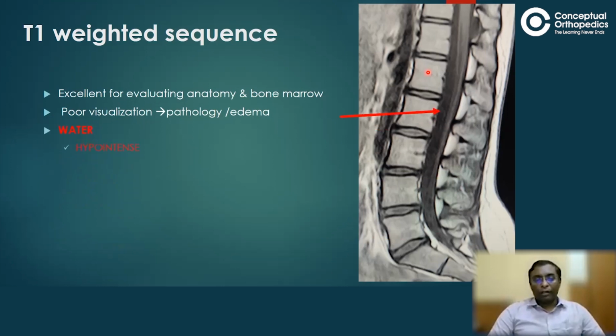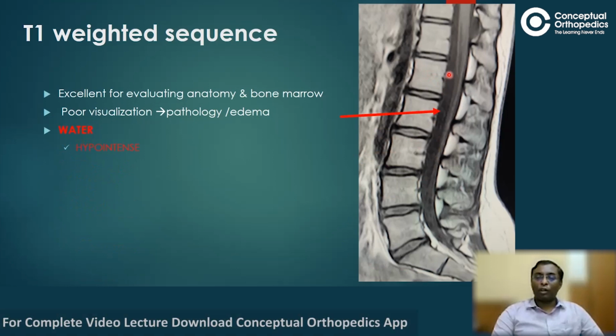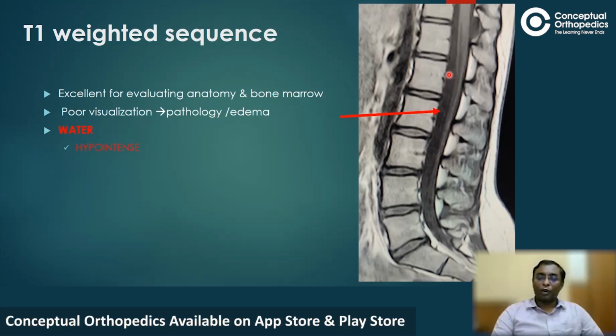3 things are very important when you try to analyze an MRI. Water, bone, and fat. How does water look in a T1 weighted sequence? Water appears dark or hypointense. And in the spine, where do we see water, friends? It's in the cerebrospinal fluid. And here, see my pointer over here, and this is the water or the cerebrospinal fluid. And you can see that it is dark, or in the MRI terms, it is hypointense.